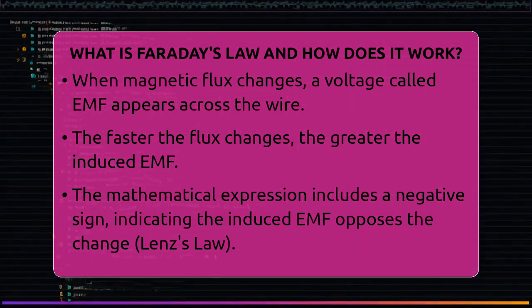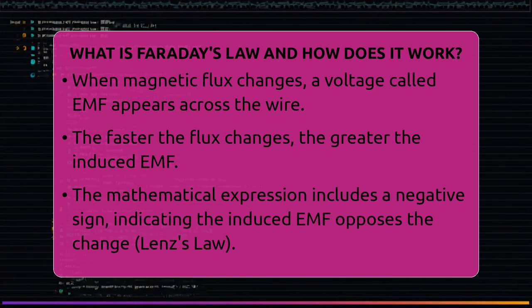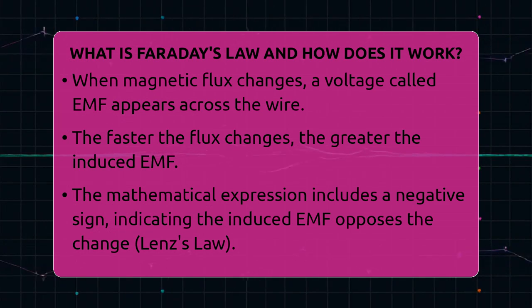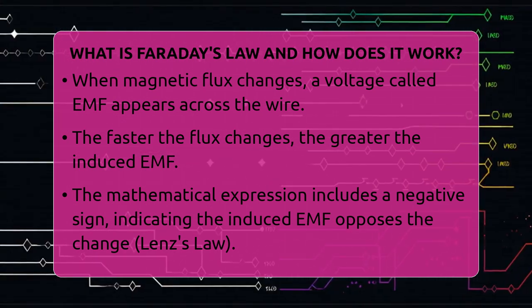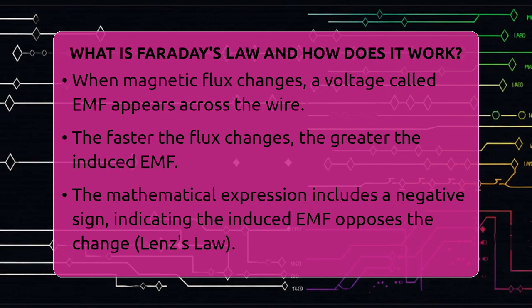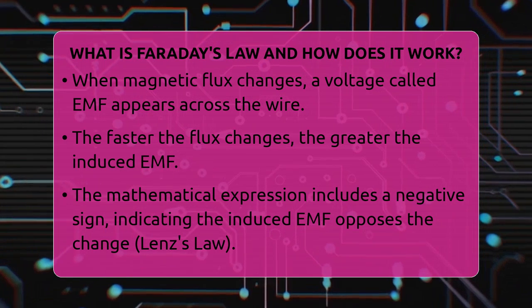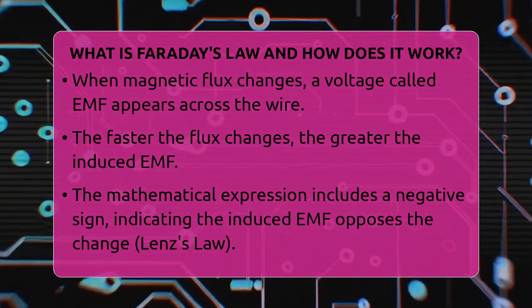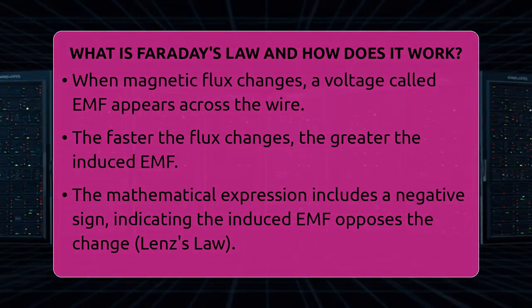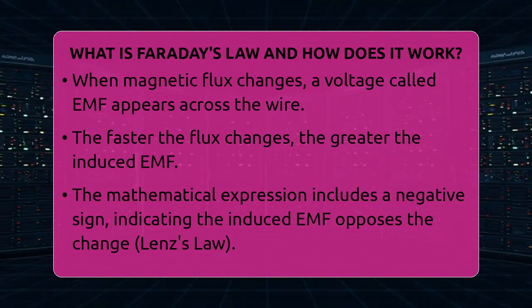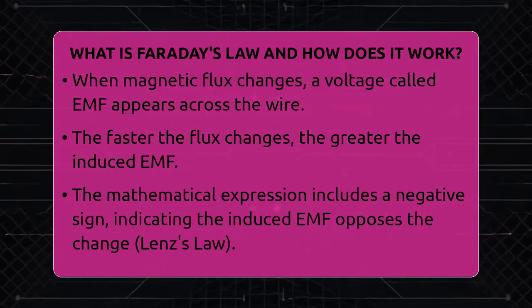The law is mathematically expressed as the induced EMF equals negative number of turns in the coil times the rate of change of magnetic flux. The negative sign is important because it shows that the induced EMF opposes the change in magnetic flux that caused it. This is known as Lenz's law. Magnetic flux itself depends on the strength of the magnetic field, the area of the coil, and the angle between the magnetic field and the coil.